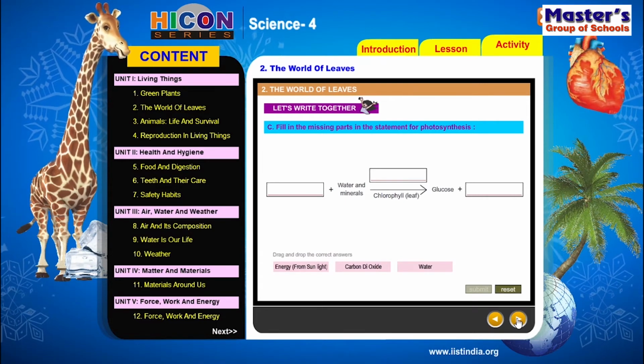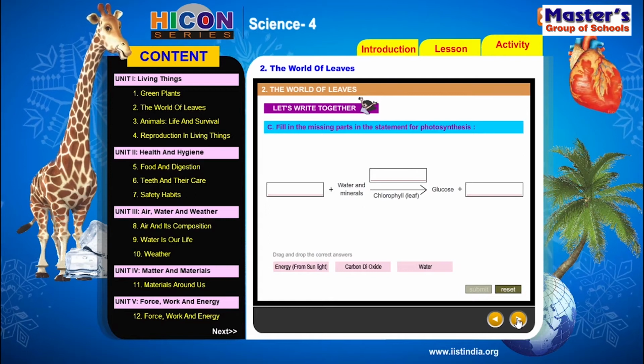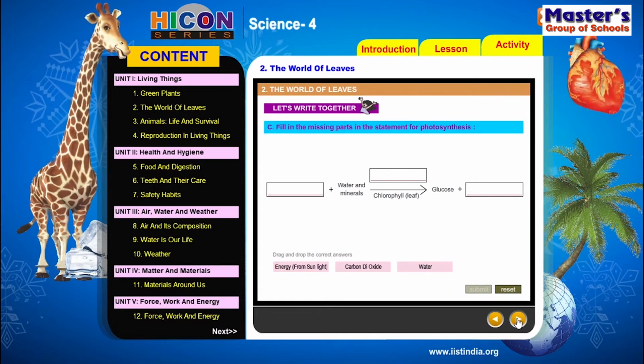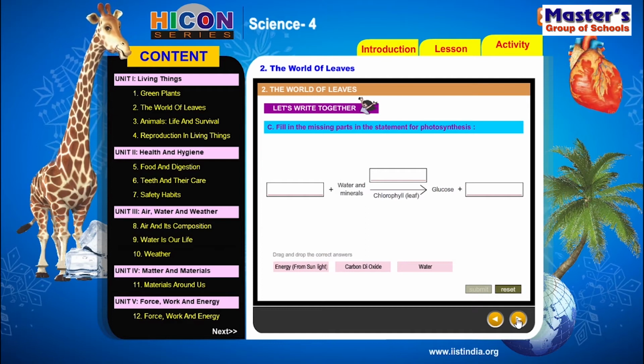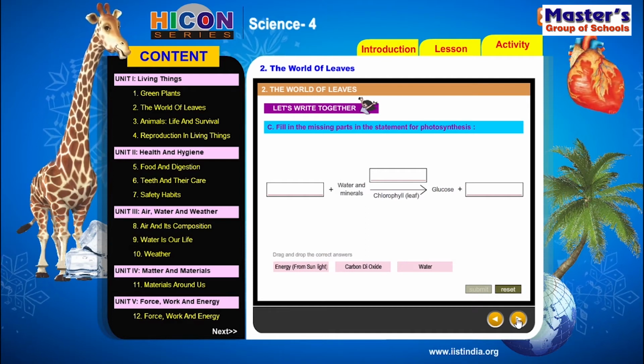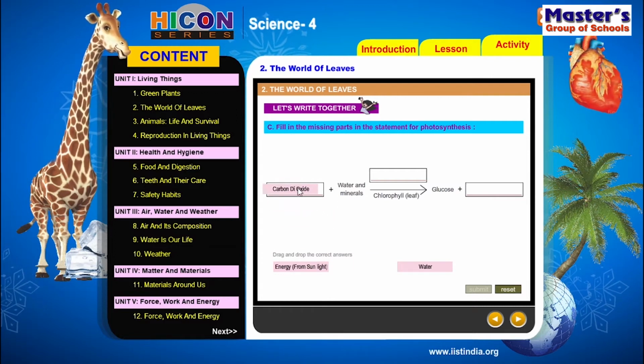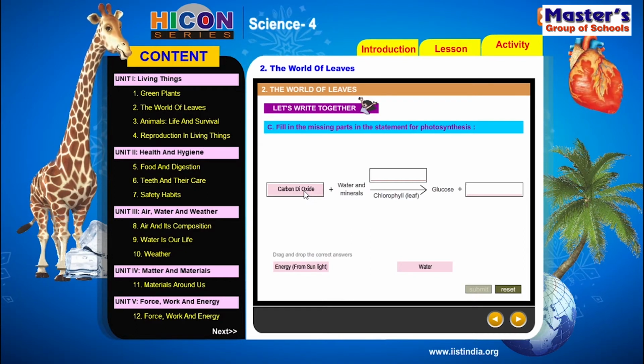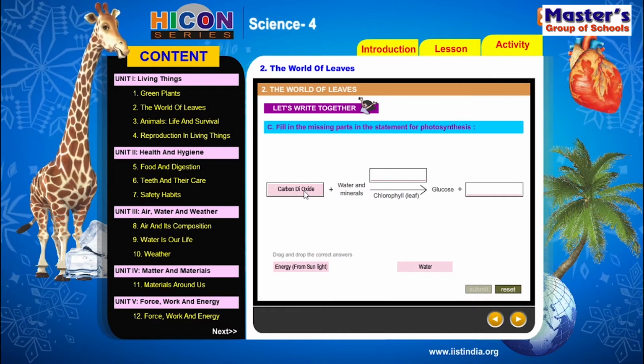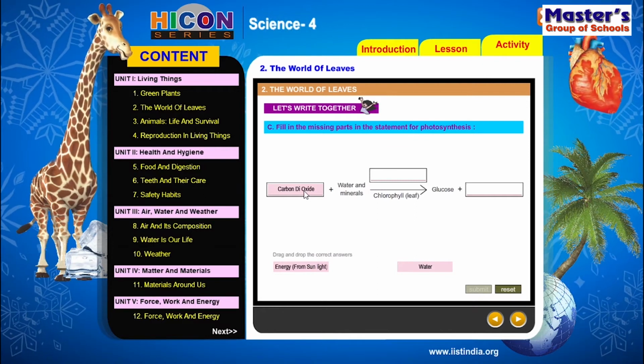Which components are required for the photosynthesis? Water and minerals and carbon dioxide. Carbon dioxide should also be required for the photosynthesis. So the answer for the first blank is carbon dioxide. So carbon dioxide and water and minerals. Leaves mix the carbon dioxide, water and minerals. In the presence of chlorophyll, it prepares glucose and gives dash.